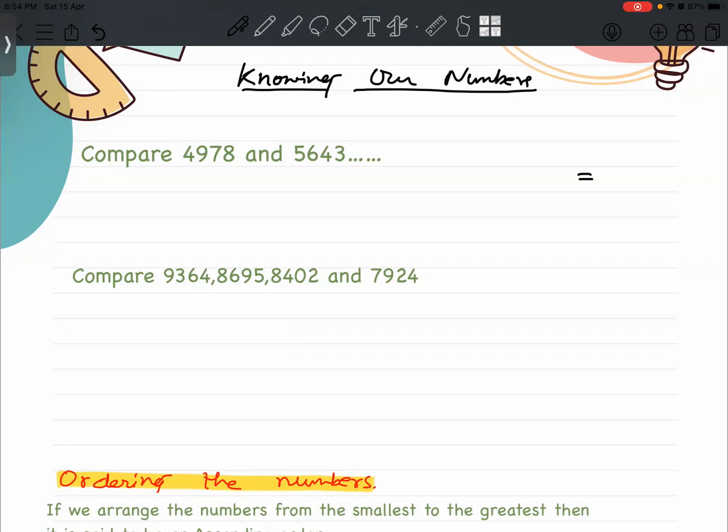Now let's talk about the question given here. You have to compare 4978 and 5643. How do we read them? 4978, and this one is 5,643.